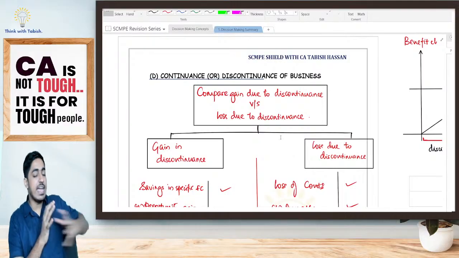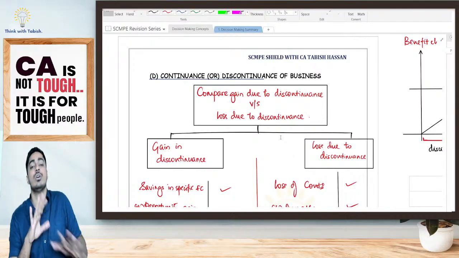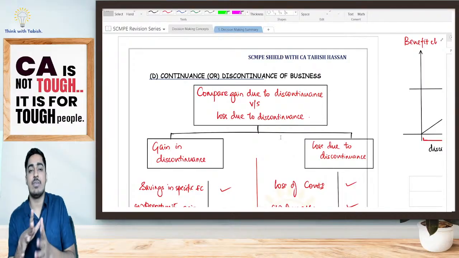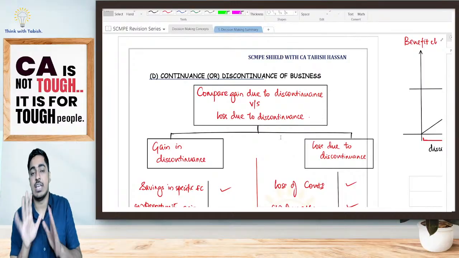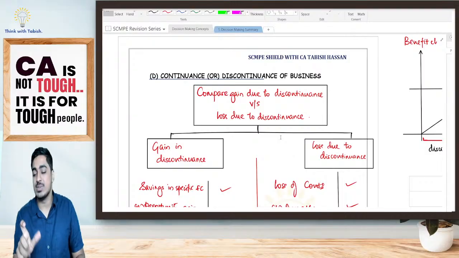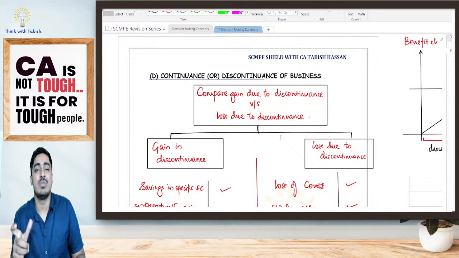Don't worry, students, at the end of it, all concepts we've understood. Don't worry about remembering. At the end, we'll be having a quick revision of the complete chapter within 20 minutes. That will ensure that you get that confidence. And if possible, I will try to upload that audio clip in the group as well, so that every time you want to revise, you'll be having that audio clip.